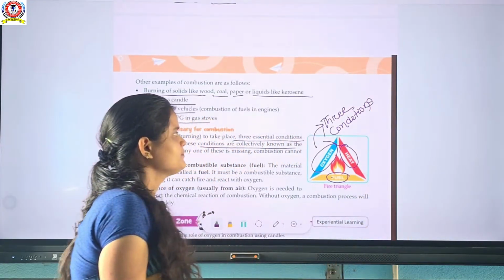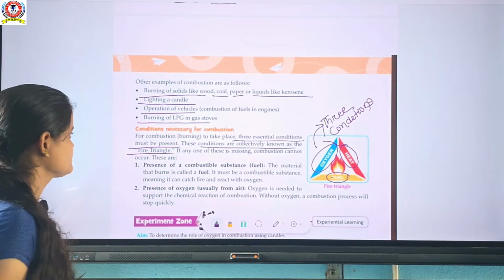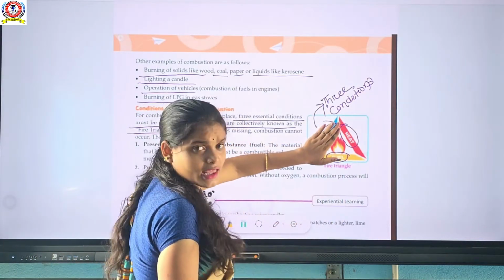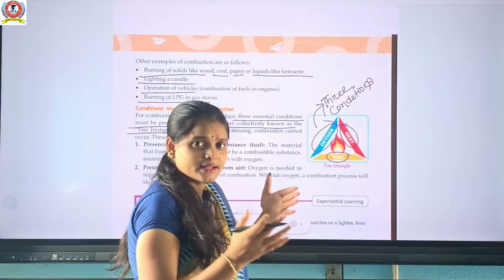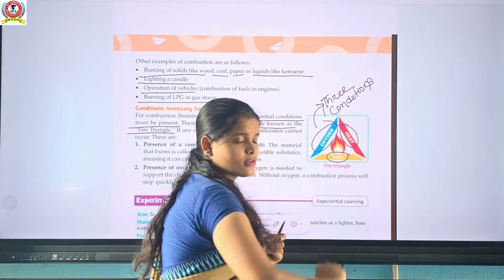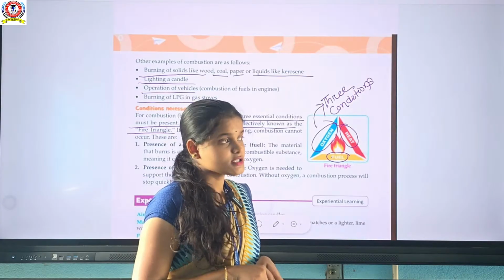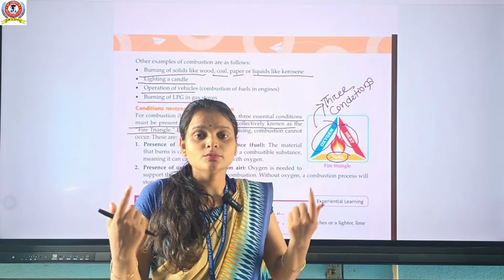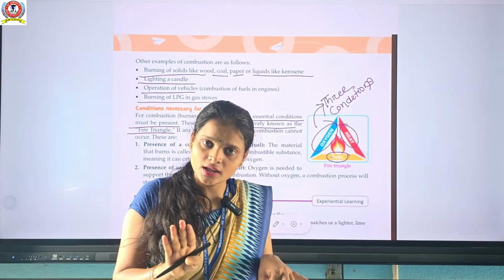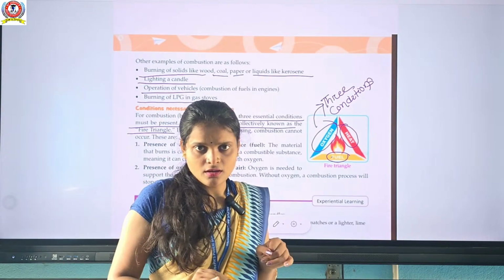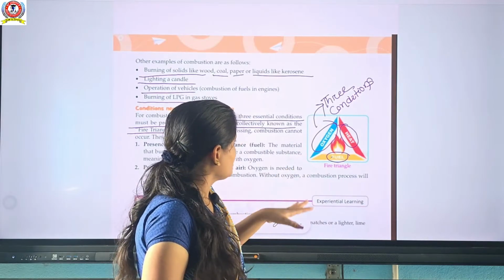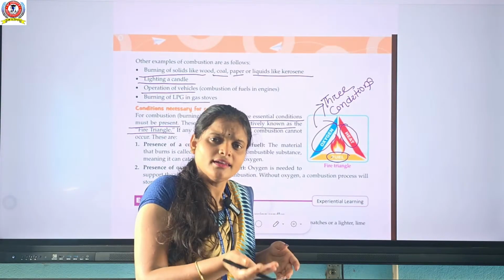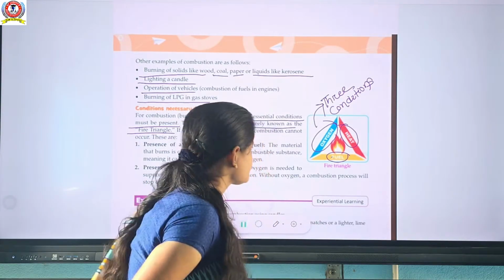If any one of these is missing, suppose oxygen is not there, then combustion will not happen. Suppose fuel is not there, there is no combustion. If there is no heat, no combustion occurs. Just like rusting, if either air or water is absent, rust formation will not happen. In the same way, if any one of these three conditions is absent, no combustion takes place.